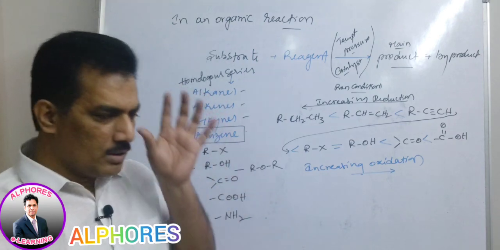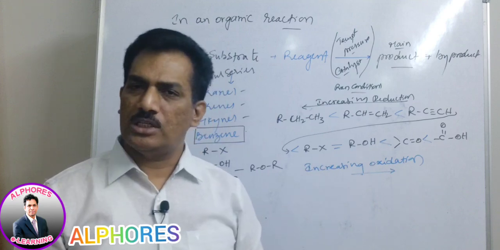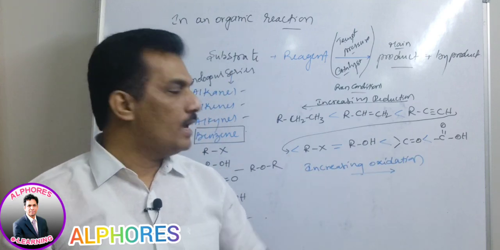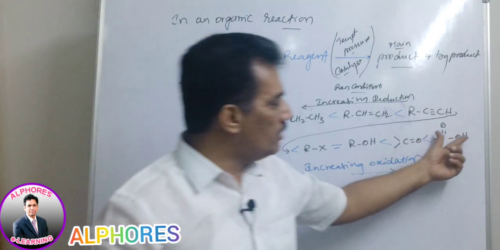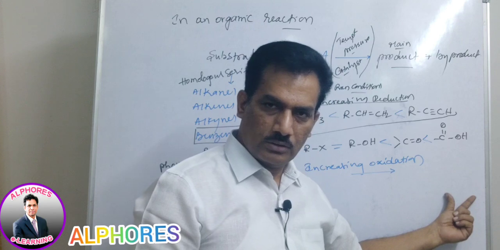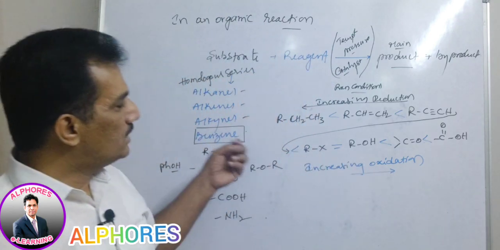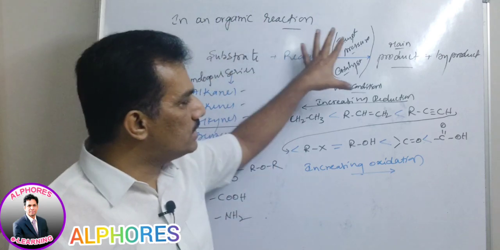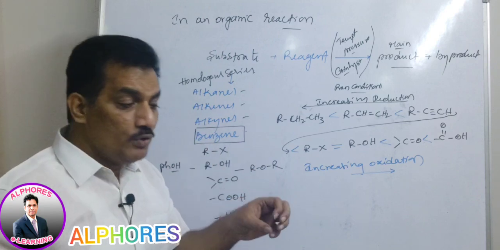Here and there some other groups may be present, like ethers, like primary, secondary, tertiary amines, or otherwise they are end points, which is a different matter. And acid derivatives may be there, but all these derivatives come after carbonyl compounds. They are more oxidized. Are you following? So when a reaction is carried out, you should have that idea of what these reactions are, if you are keen on that.